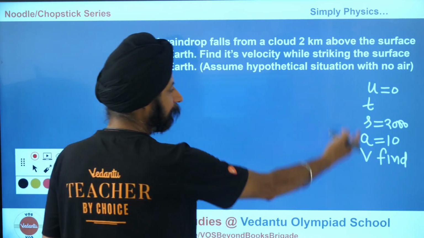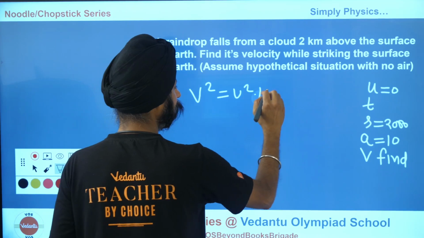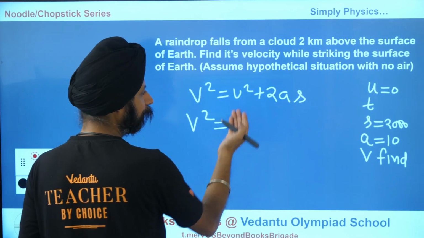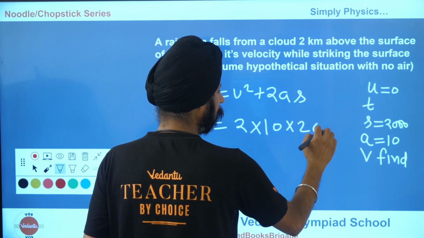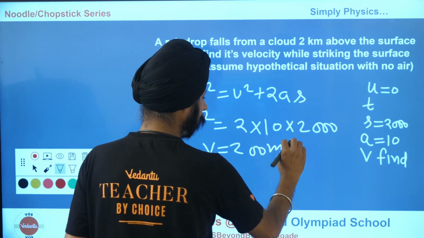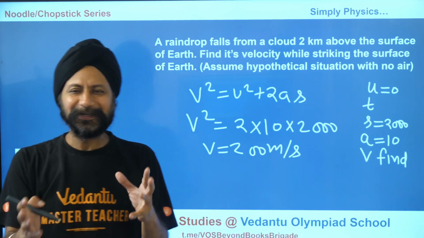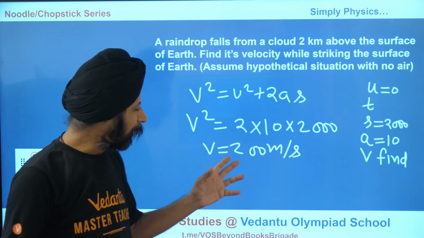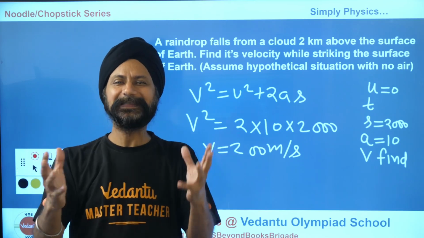Now, relating these variables is the equation v squared is equal to u squared plus 2as. I'm not going to spend too much time here. This is so easy for you. u being 0, 2 times 10 times 2000. Very quick calculation gives me v is equal to 200 meters per second. What? 200 meters per second? Do you even realize how big that velocity is? 200 meters every second.